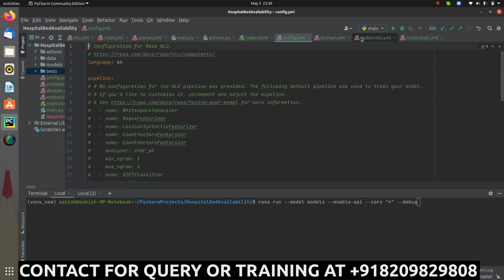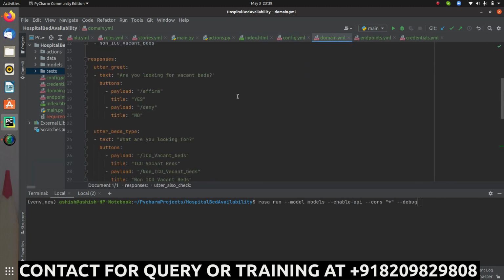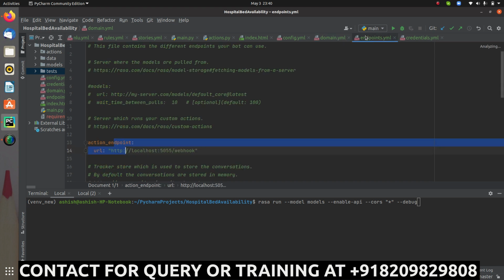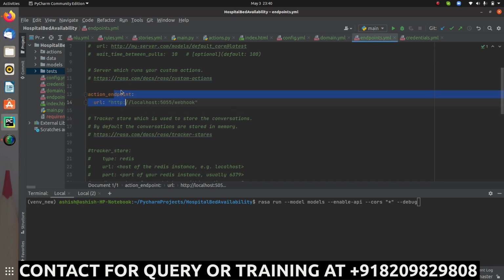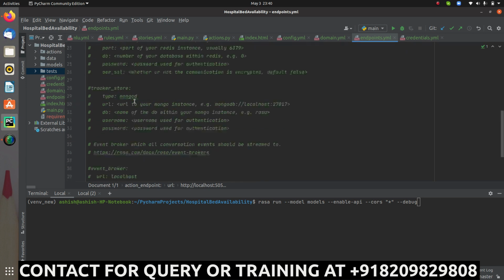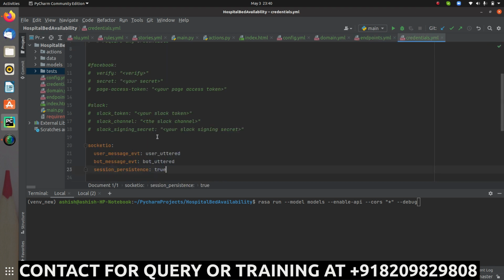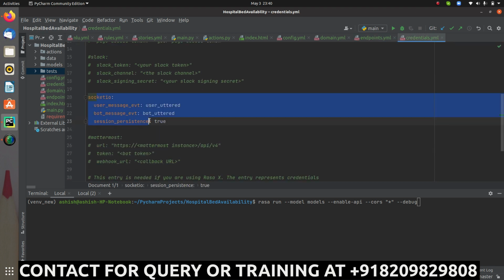In the configuration I'm using the default configurations, and over here I have added a few utter actions that are going to give you the response related to the buttons. So that is the buttons part. In the endpoints I have uncommented the actions endpoint so that it can link to the action server. Similarly in the credentials I have connected it to socket.io. And one more thing that I have to explain in this project is how and what socket.io script we will be using here.